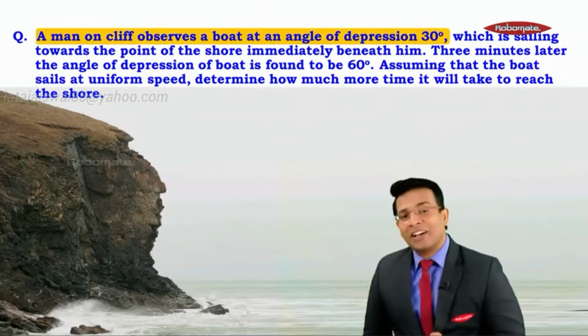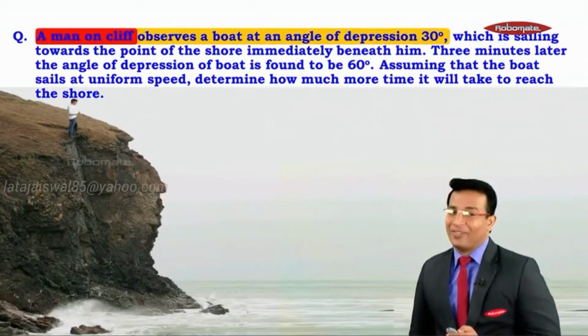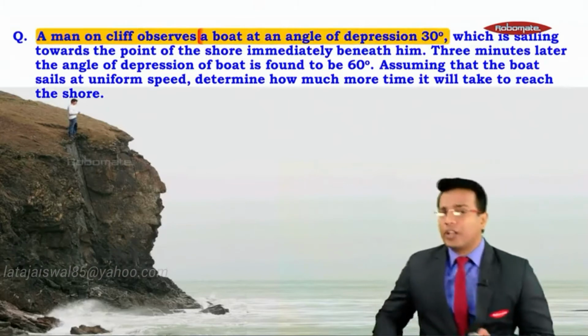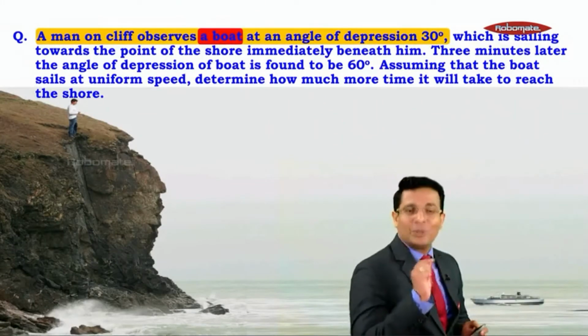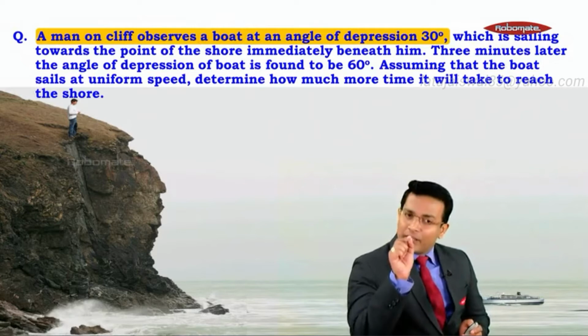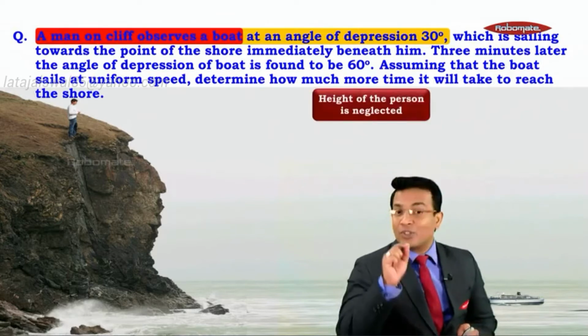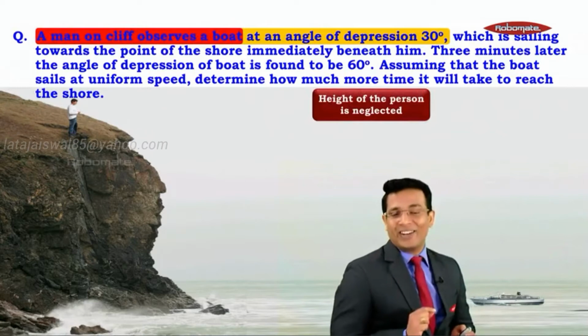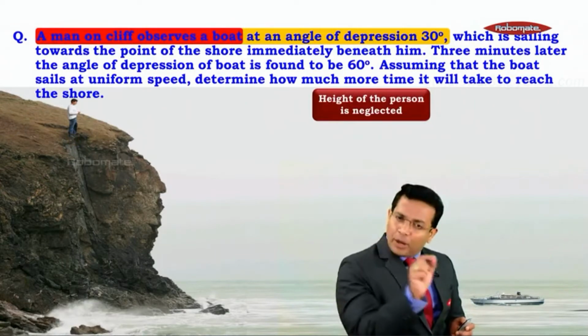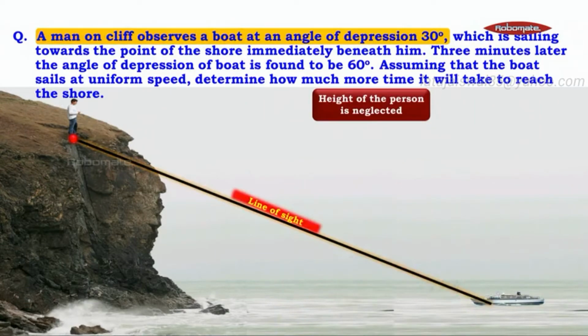It says man on a cliff. So there's a man here on the cliff here. Observes a boat. So there has to be a boat here. So there's a boat. This person here is observing the boat. The height of the person is not given. Remember, so it is just going to be a point on the right on the cliff there. He is observing a boat. So there is a line of sight here.